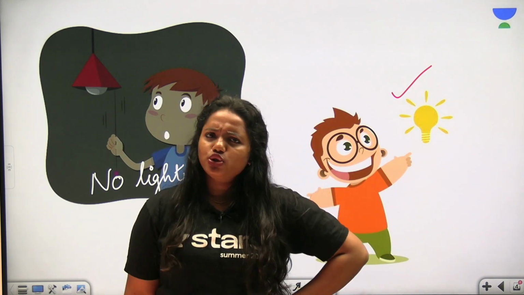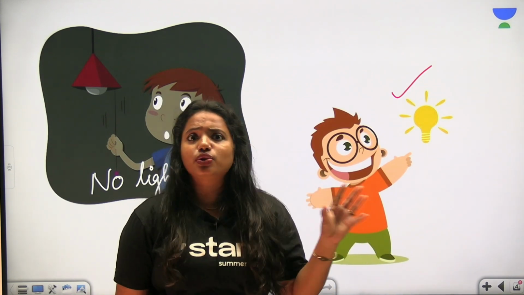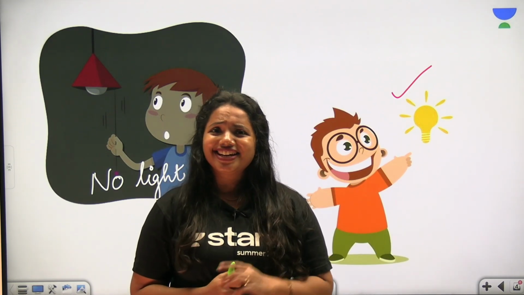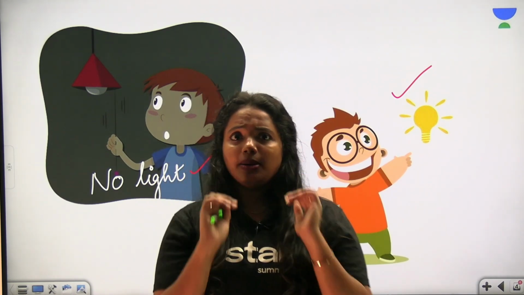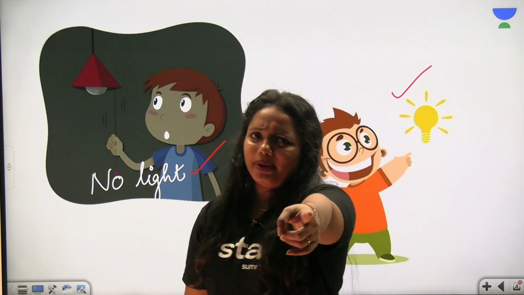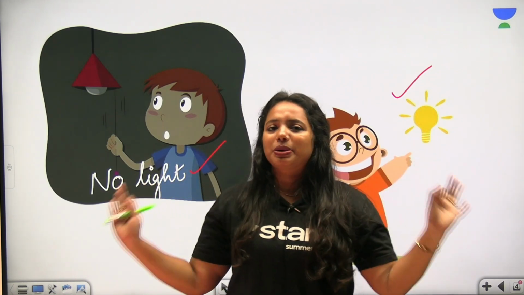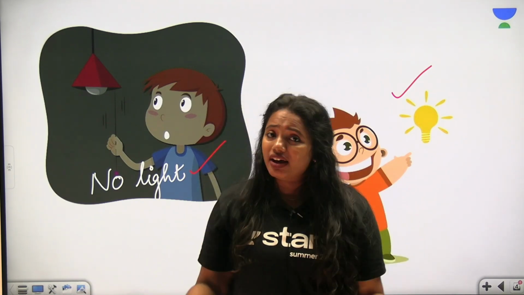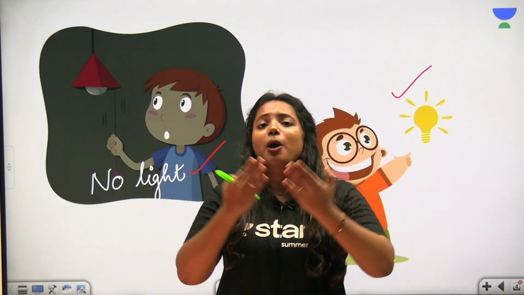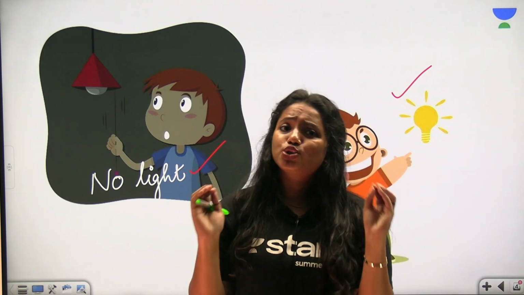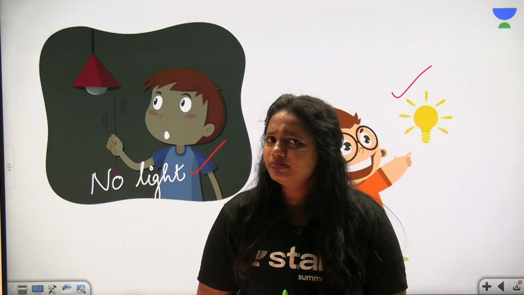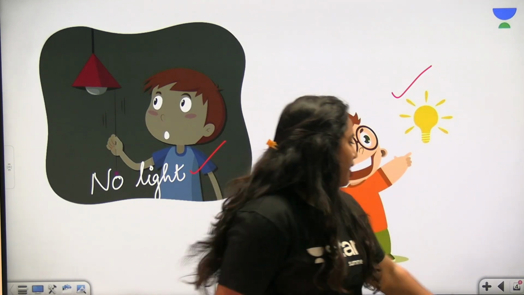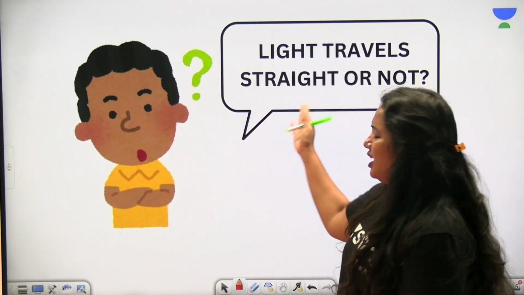What about Raju's room? You can see that the room is full of light and he is able to see all the things around him, right? Yes. So if you want to see something, there must be light. Am I right or not? So what is meant by light? That is the first question. Light is actually a form of energy that is very much required for proper vision. Imagine that there is no light inside the room. What will happen? I will not be able to see anything inside it, right? Yes. And now we are moving towards the very first topic.